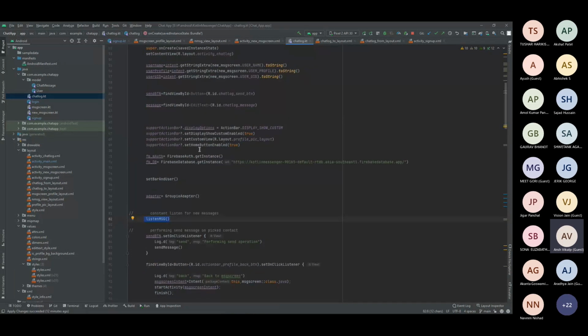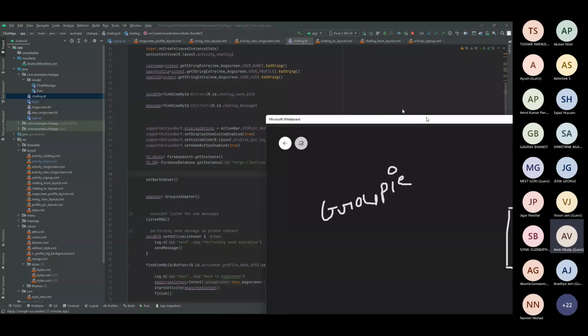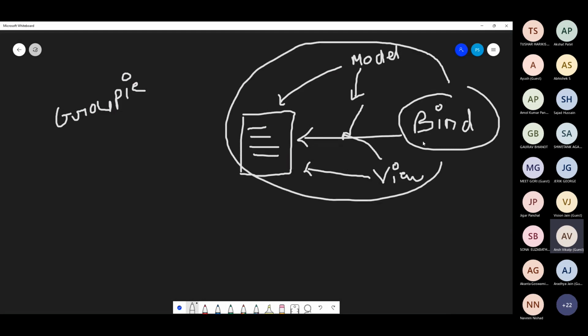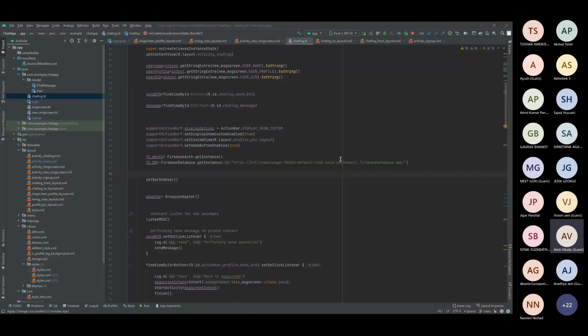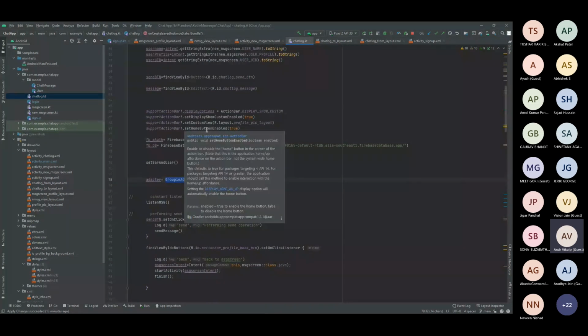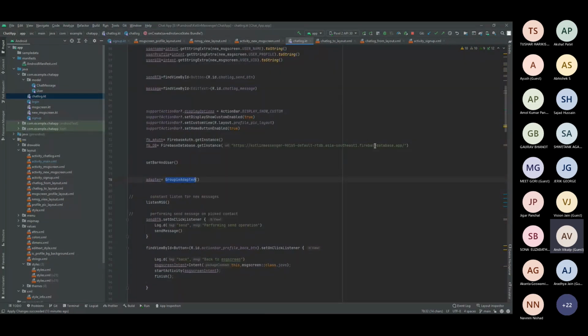Okay, so the file which I told you about, which binds the whole data, this model with this view, basically binds all this stuff. That is known as an adapter. And instead of using a custom adapter every time, you can also use a Groupie adapter. It's very simple. Whatever files you need to create, the 3 or 4 files, everything is automated.